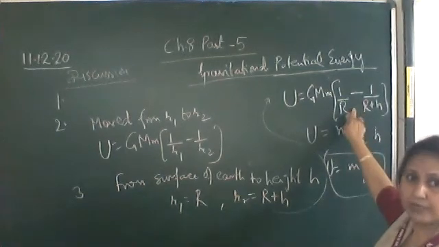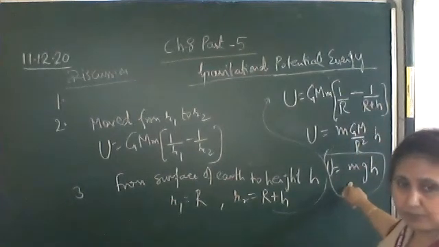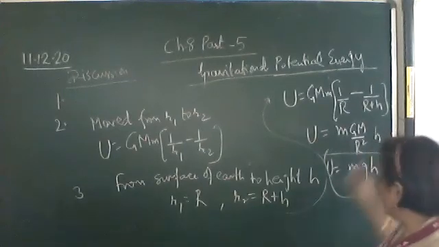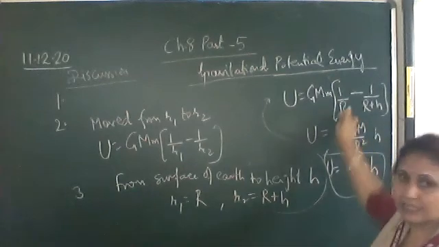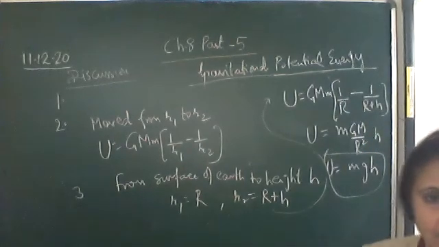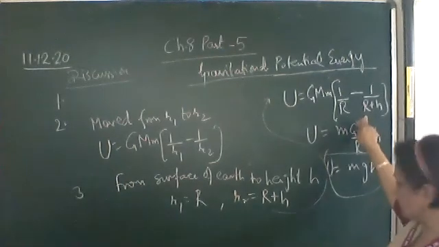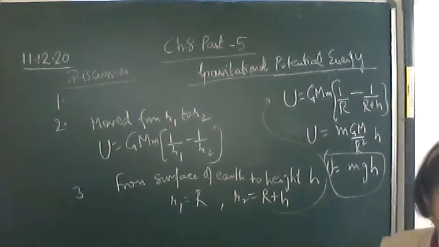This is the more accurate expression, GMm times (1 upon R minus 1 upon R plus h). We derived mgh from it by approximation, because in the binomial theorem we neglect the higher terms. So mgh is the approximate result, and the actual expression is this one.